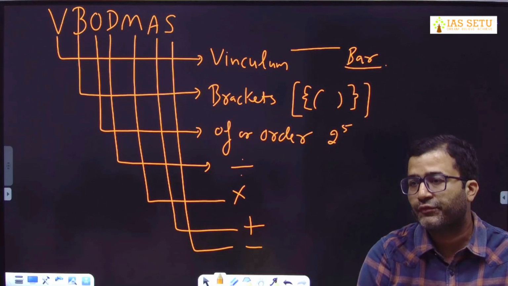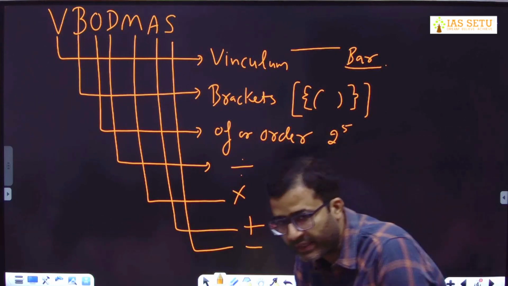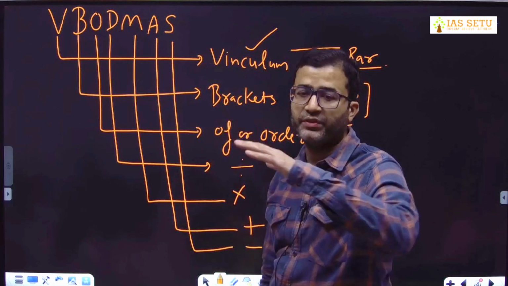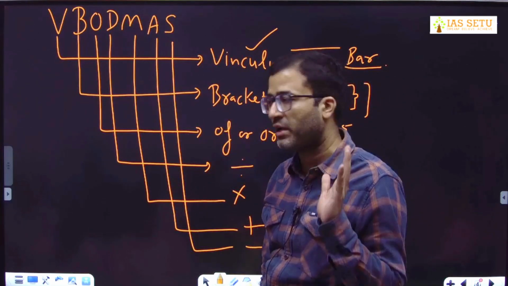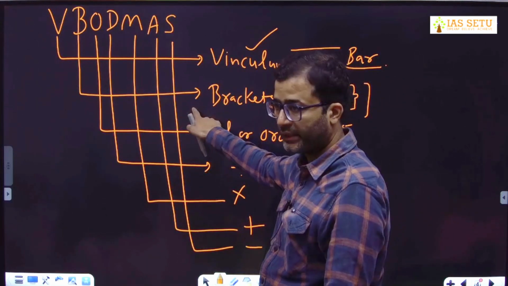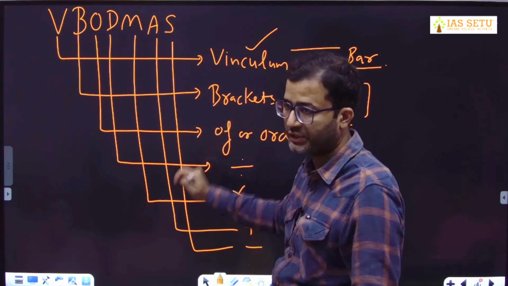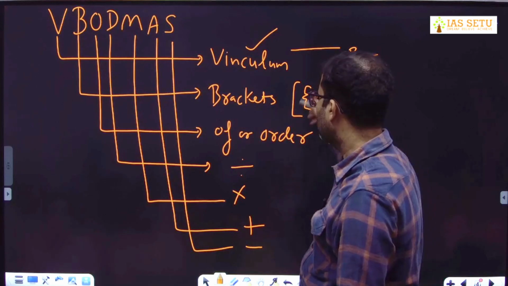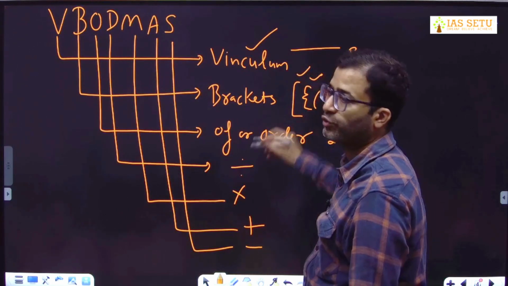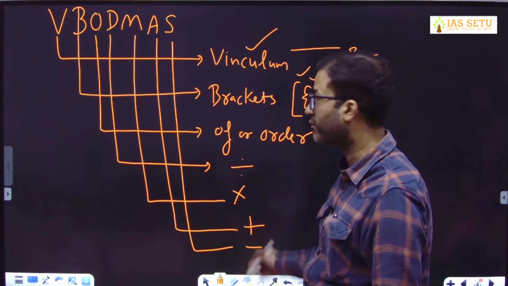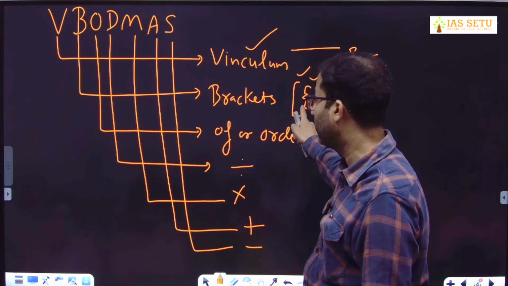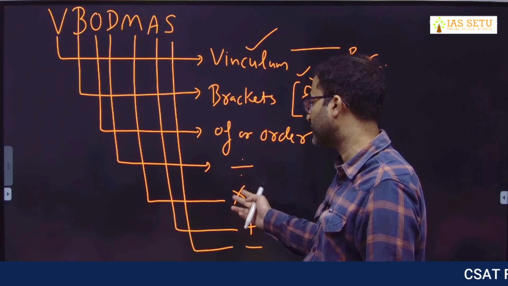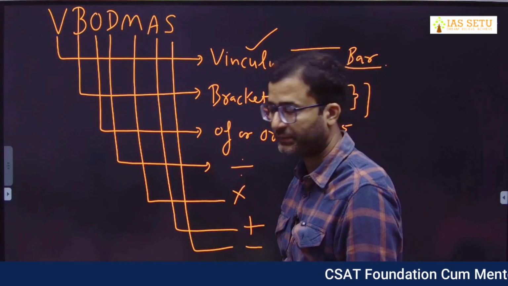So the idea is we have to follow this pattern. If there is a vinculum in our calculation, first we have to open this bar bracket and solve it. After that, among brackets we have three variations. The rule is first we open the small bracket, then the curly bracket, then the square bracket. Then comes O for order, then division, multiplication, addition, subtraction.